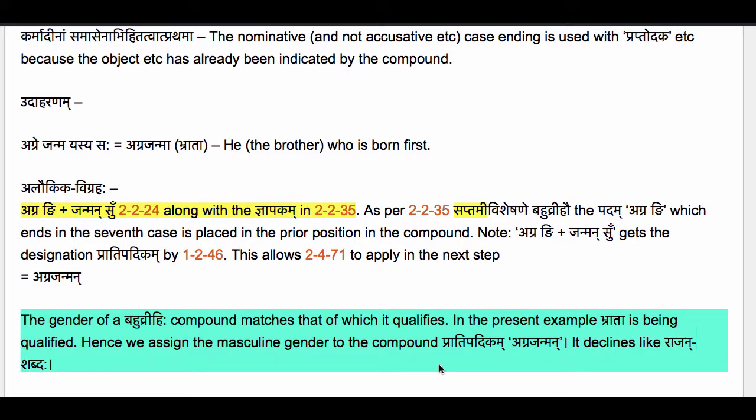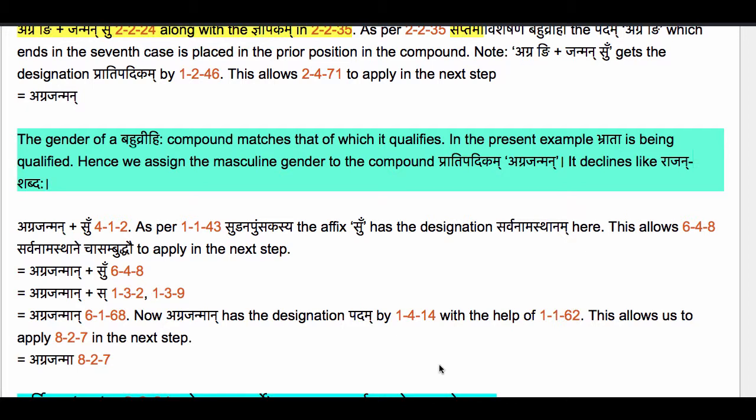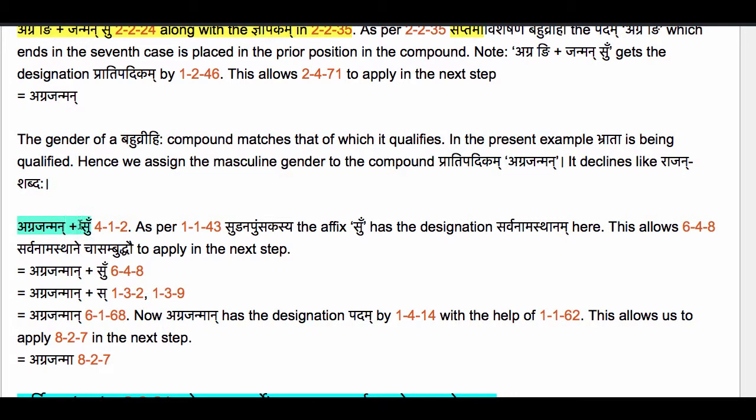It now declines like rajan shabdaha. Even though janman is a neuter pratipadikam, the compound pratipadikam agrajanman is now masculine. It declines like rajan shabdaha. So when we add the affix su to get the prathama ekavachanam, then what happens is that as per 1143, sudanapumsakasya, the affix su has the designation sarvanamasthānam here. This allows 648 sarvanamasthāne cha sambuddhau to apply in the next step. So we perform the elongation of the penultimate letter a of the angam agrajanman. So we get agrajanman plus su.